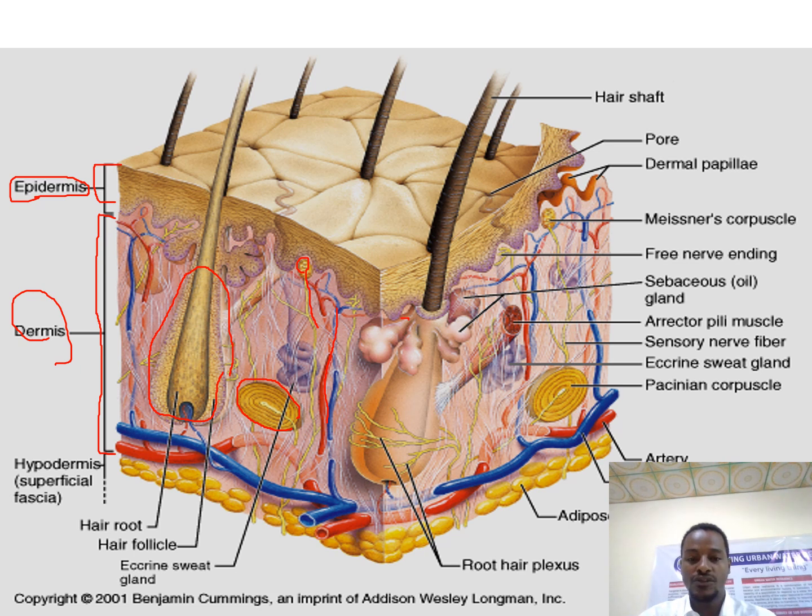We have the glands. Look at the sebaceous glands that open to the hair follicles, and there we also have eccrine sweat glands. They open to the surface of the skin here. So all these structures are within the dermis.